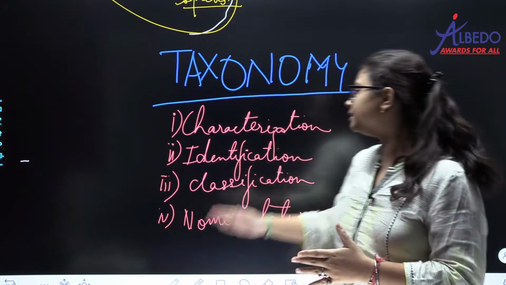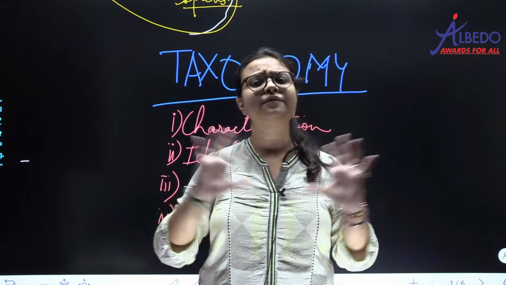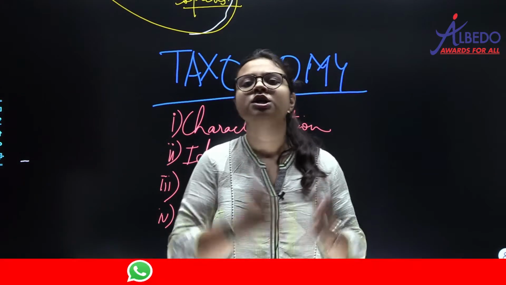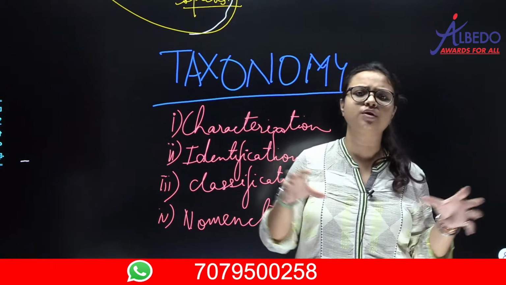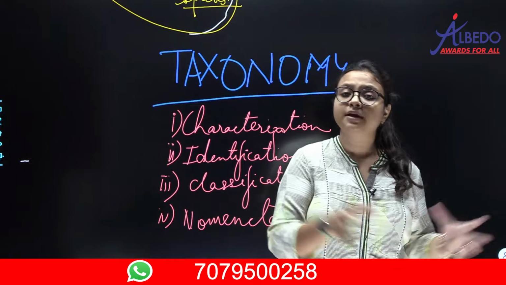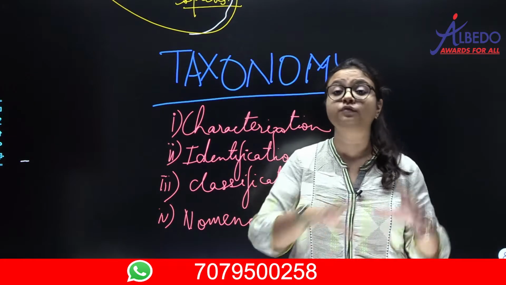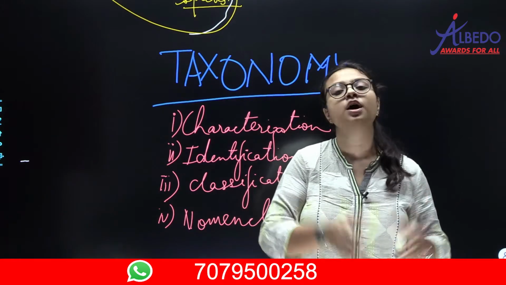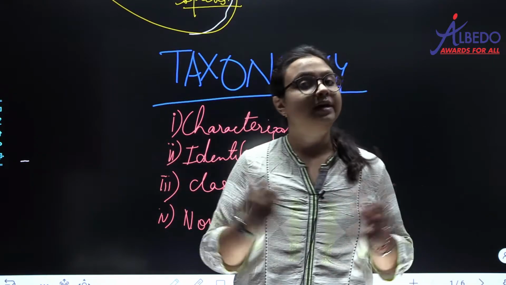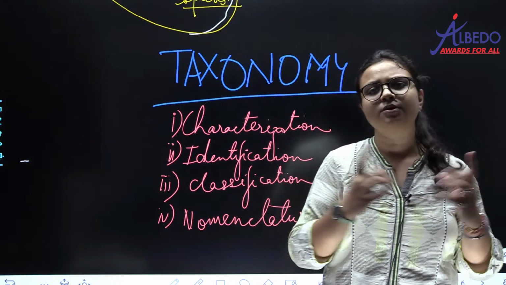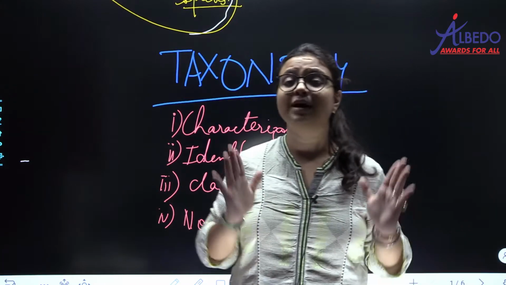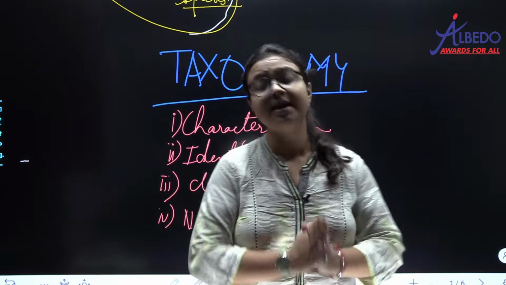Okay, next there is classification. Now since there are various number of organisms, the biodiversity is 1.7 to 1.8 million, right? So you need to classify organisms, as you cannot study each and every organism. You have to group organisms into various groups so that you can study about the whole biodiversity in this world, as it is not possible to study one by one creature. It is not possible to study all the types of 1.7 to 1.8 million species in this world.